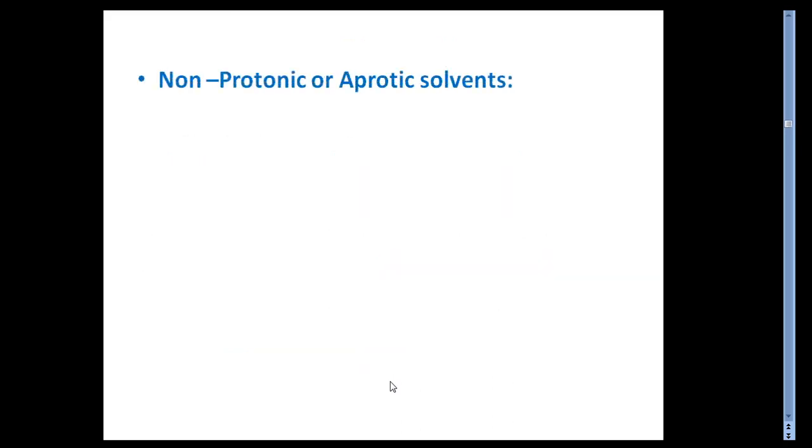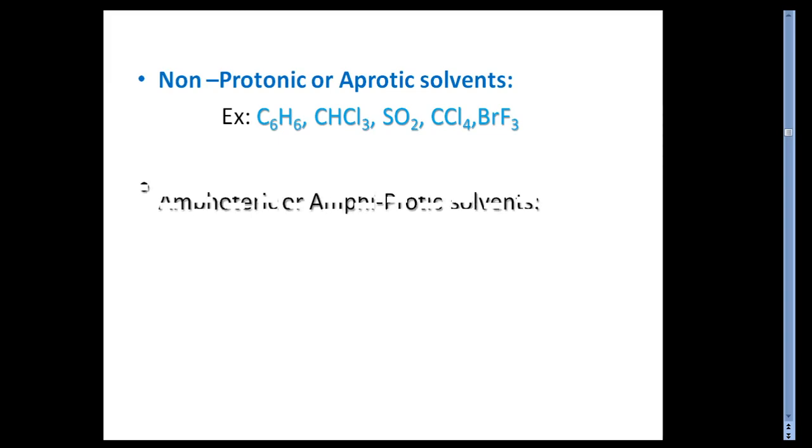Now the next is non-protonic or aprotic solvent. Students, as the word itself indicates, these are solvents which don't have protons, which don't have hydrogens in their combinations. Examples of such solvents are benzene C6H6, CHCl3, this is chloroform, SO2, CCl4, then bromine trifluoride. All these are very well-known examples of non-protonic or aprotic solvents.